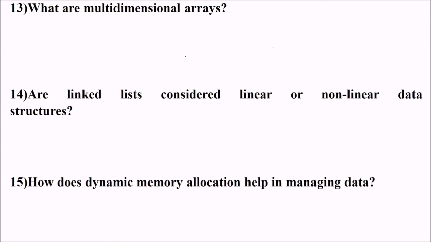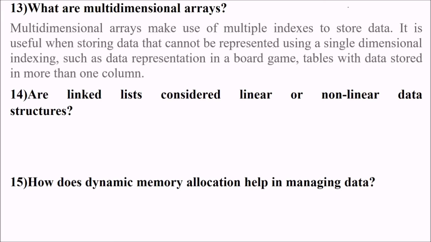Then we come to what are multi-dimensional arrays. We have seen array, single dimensional array. What is a multi-dimensional array? For the multi-dimensional array, you can assume it as a table, rows and columns. So you have two sizes, two array subscripts. So a multi-dimensional array makes use of multiple indexes to store data. So it is useful when storing data that cannot be represented using single dimensional indexing, such as data representation in a board game's table stored in more than one column. So it's just a table, rows and columns.